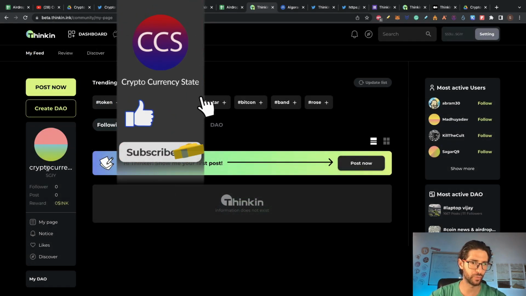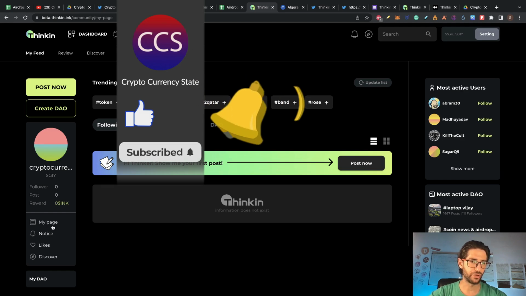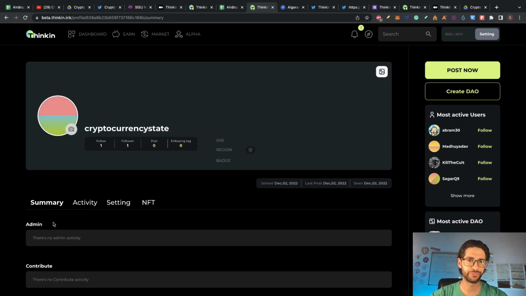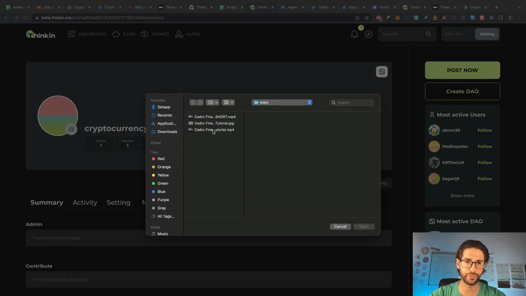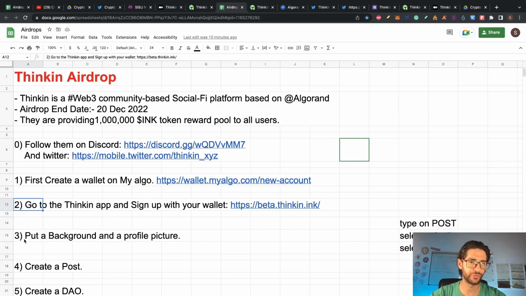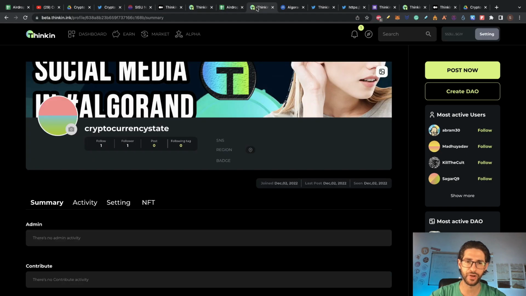Go here to this part where is your profile. We are going to click here on my page, and we are going to change the background here, clicking on that button. And this is the point 3, guys. Put the background and a profile picture here, so this looks like really that you are trying it. So put the background there, and here put the profile picture.